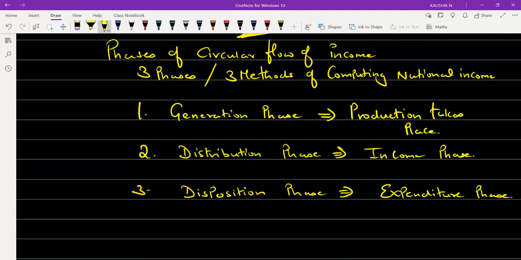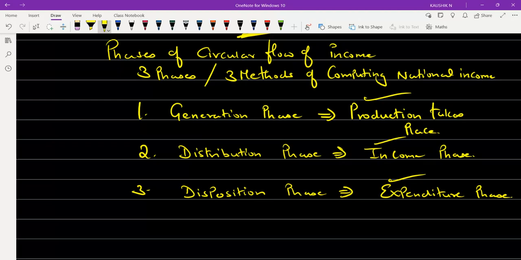This is what we call the three methods in the computation of national income. What are those three methods? Production method, income method, and expenditure method. Any doubt in this? Not sir.